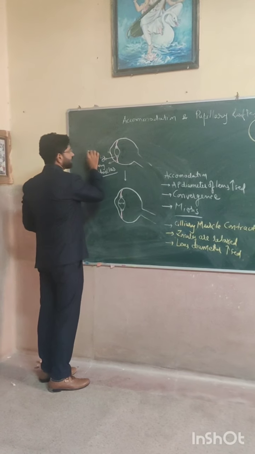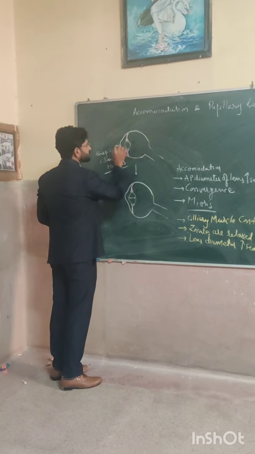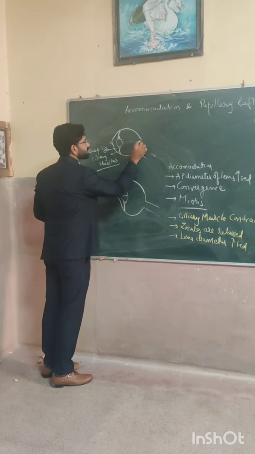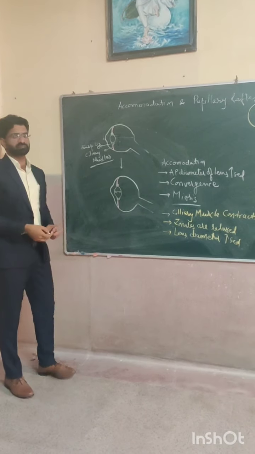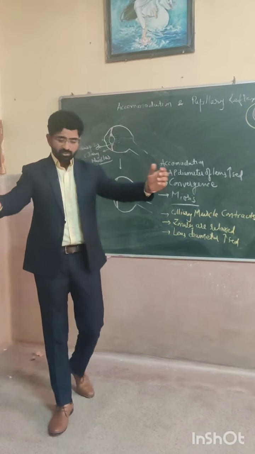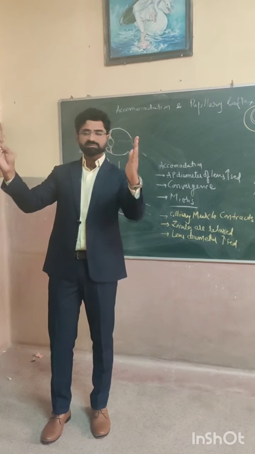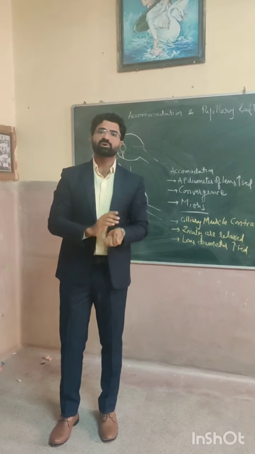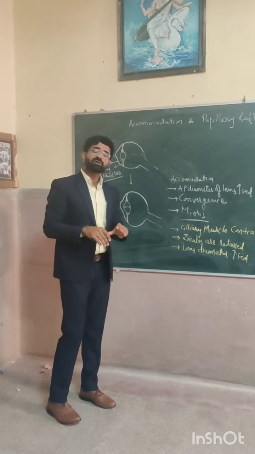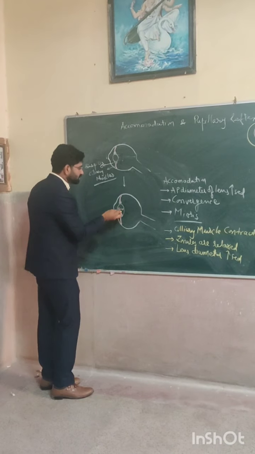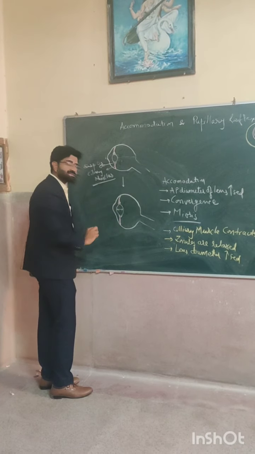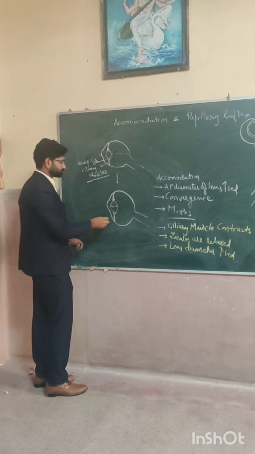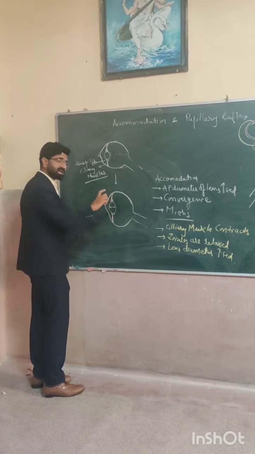And when the light rays come across this lens, they are just focused at the retina. But for near vision, what do we have to do? For near vision, we have to concentrate all these rays to one point. And for this concentration, what do we require? We require more power. And for more power, what do we have to do? The diameter of the lens has to be increased. And it is increased by one thing: the ciliary body gets contraction.